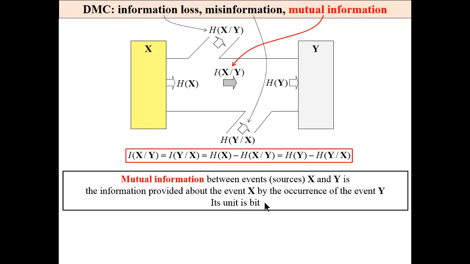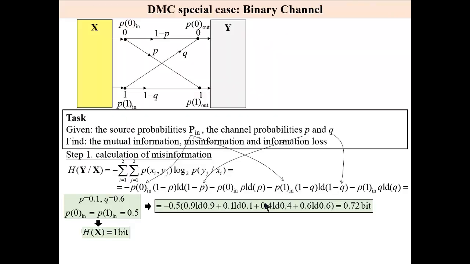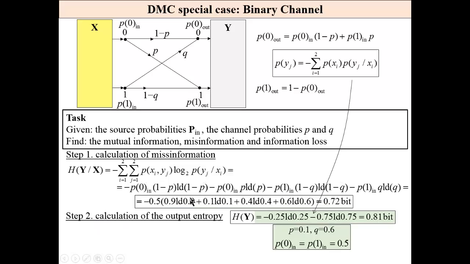This is a binary source, characterized by two probabilities, and transition probabilities. The probabilistic model of the source X is given. Then, straightforwardly, from these probabilities we may calculate the misinformation. Then, in step 2, we may calculate the output probabilities from this formula. And having output probabilities, we may calculate the entropy of the output source, and mutual information is the information of the output source minus the misinformation already calculated.